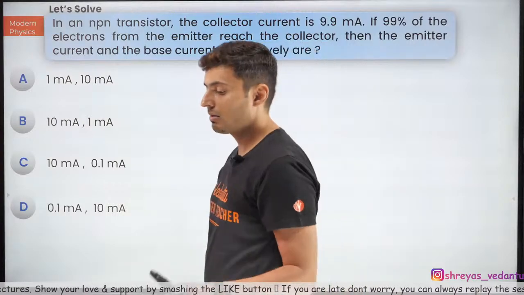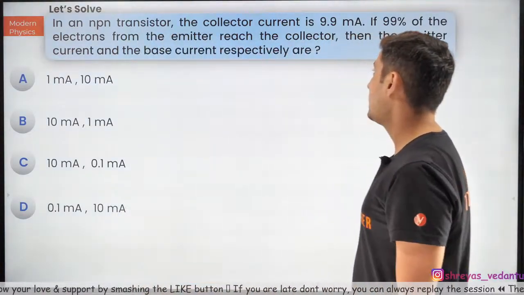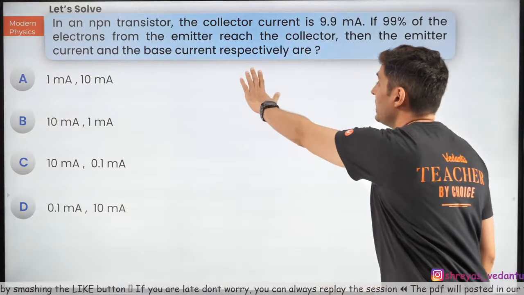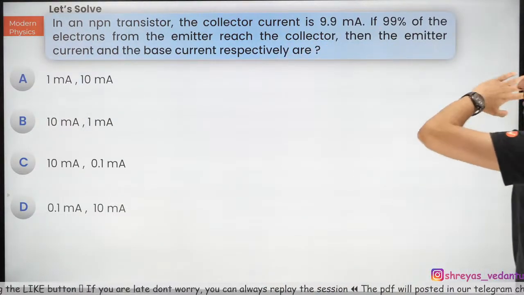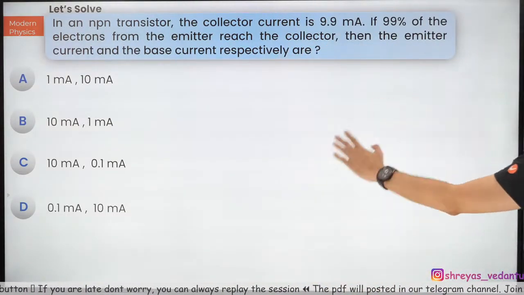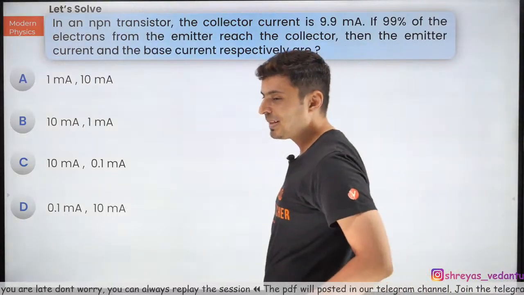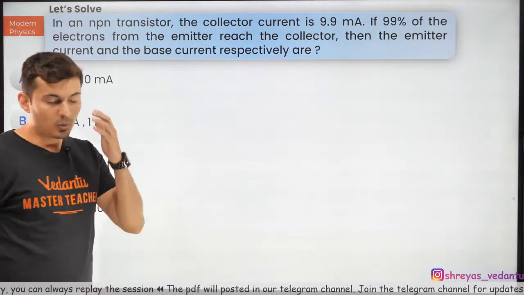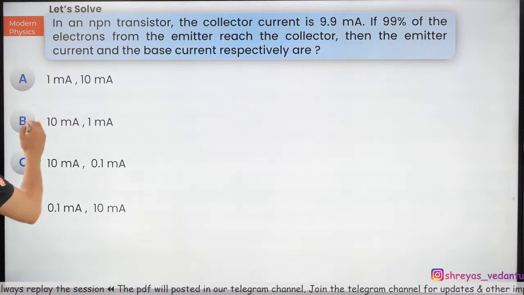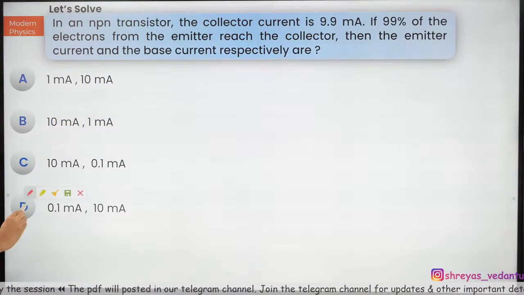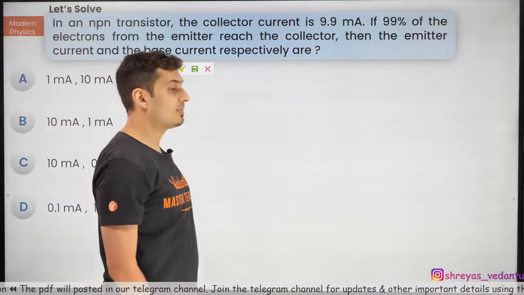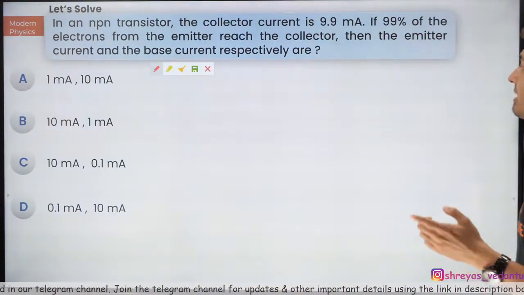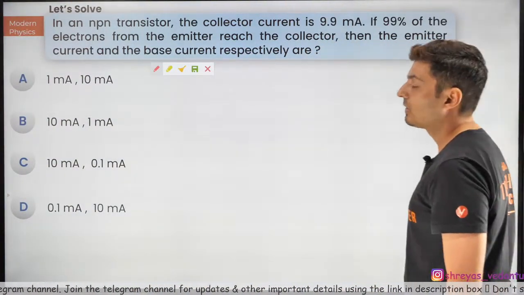In an NPN transistor, you have the collector current. 99% of the electrons from the emitter reach the collector. Then the emitter current and the base current respectively are. Interesting. Come on, my warriors, figure this out. What would be the emitter and the base current? Options are there on your screen. 99% of the electrons from the emitter reach the collector. That's what is given. Interesting.